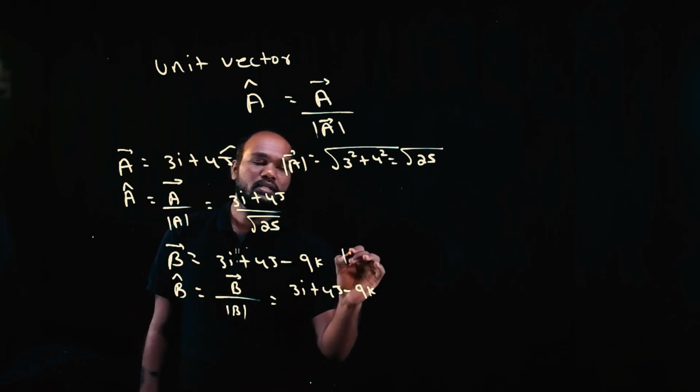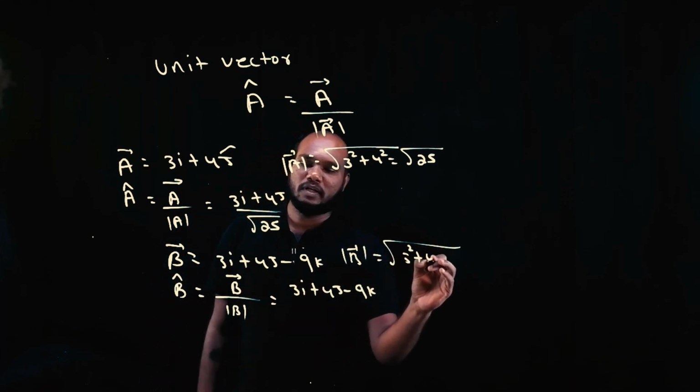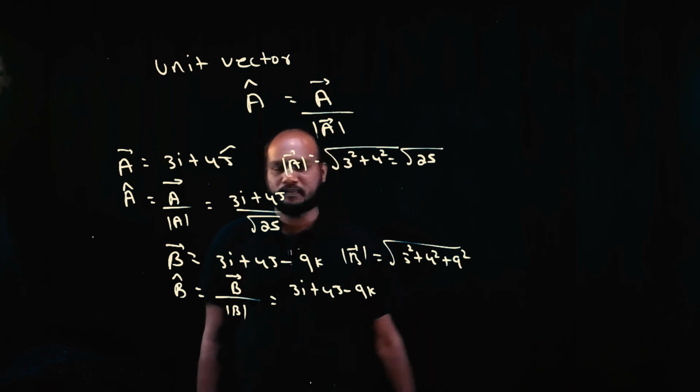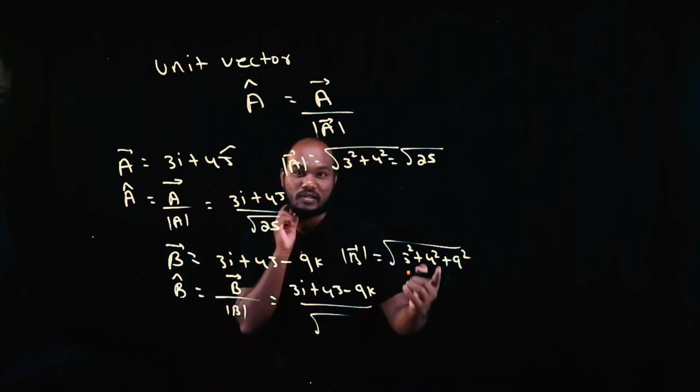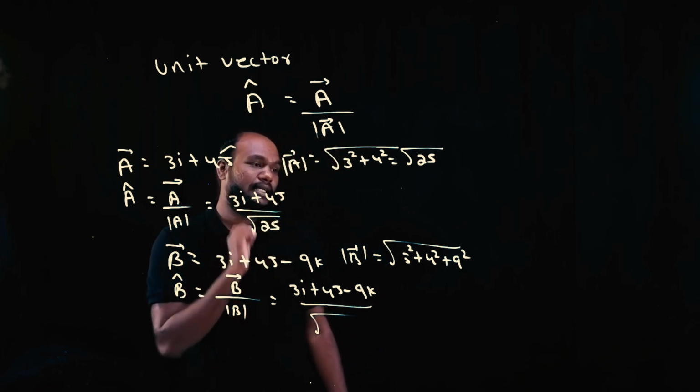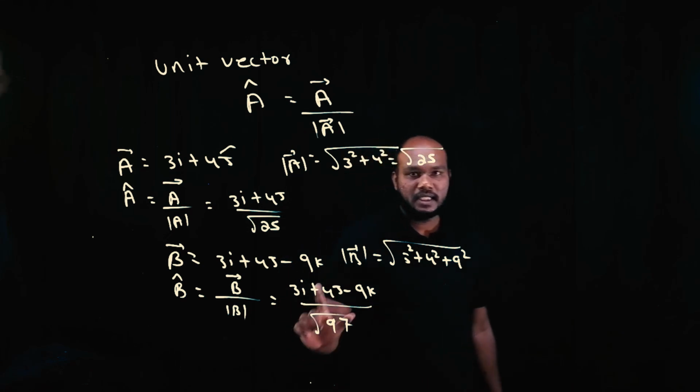What is the magnitude? Magnitude of b bar is equal to root of 3 square plus 4 square plus 9 square. So divided by how much it will come? 16 plus 81. I don't know how much it will be, I'll just write 97. Just check this answer. Okay?